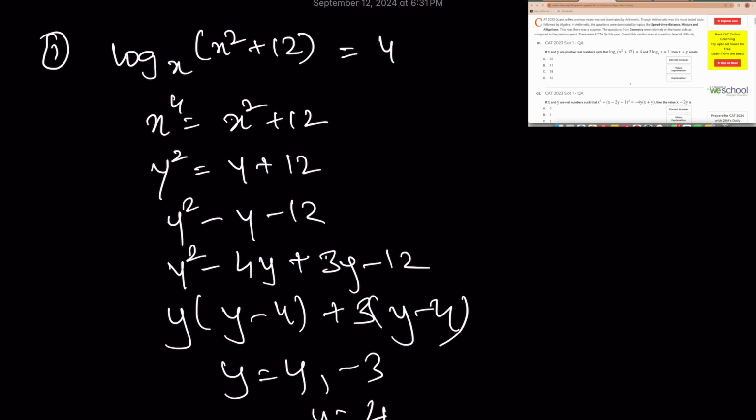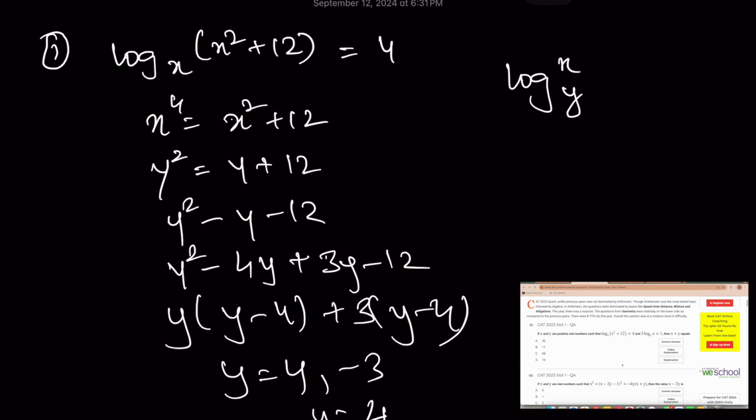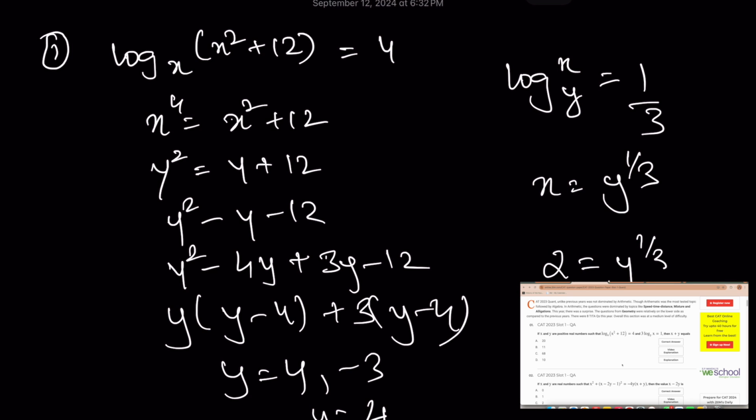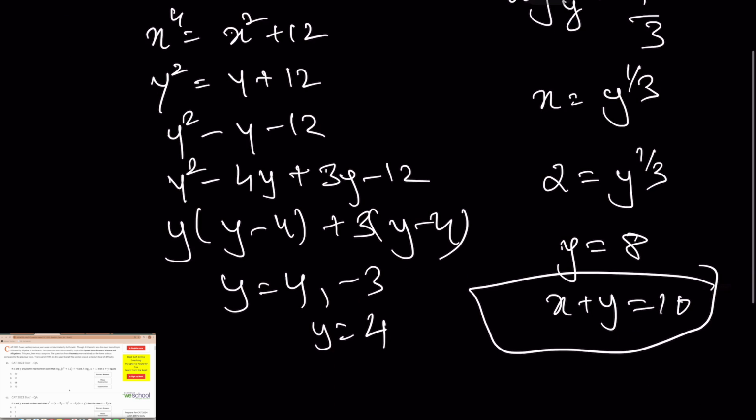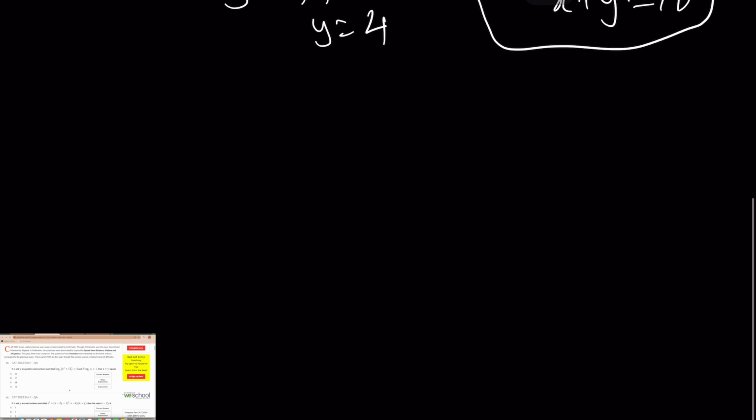So we know that y is equal to 4 or minus 3, but it can't be minus 3 because it's a square. So y is equal to 4. The other thing is log x to the base y is equal to 1 by 3 because I've taken it that side. So x is equal to y raised to 1 by 3. So I can say that 2 is equal to y raised to 1 by 3. Y is equal to 8. X plus y is equal to 10. That would be my answer. ठीक है? So for question number 1, I am going to say it's 10. Let's go to the next question.